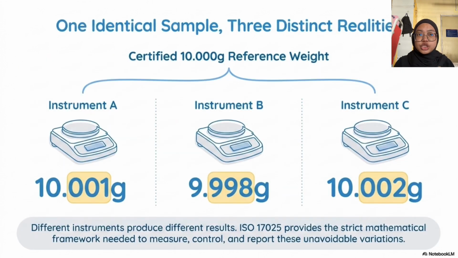To see this in action, we can look at an example. So, if we measure a single certified 10.00 gram reference weight across 3 different scales, we get 3 distinct readings: 10.001 grams, 9.998 grams, and 10.002 grams. All 3 instruments are correct within their limits. ISO 17025 provides the structure needed to manage and report these unavoidable differences.